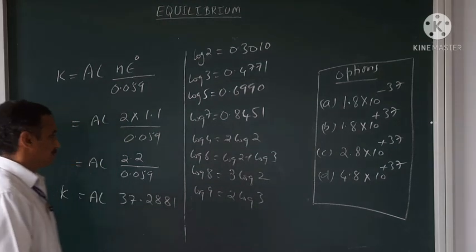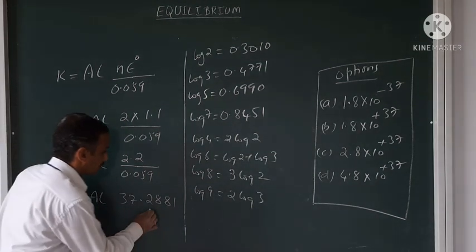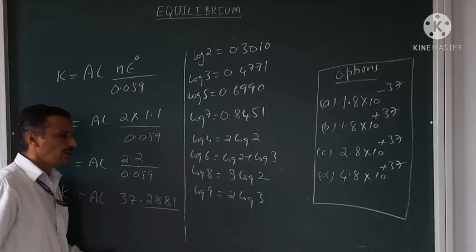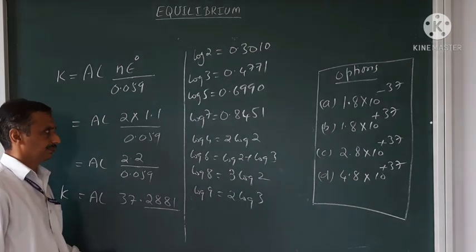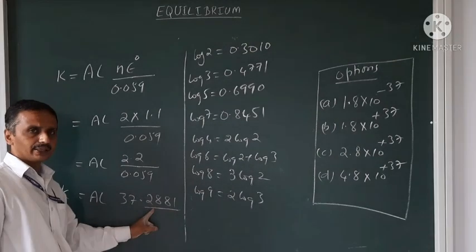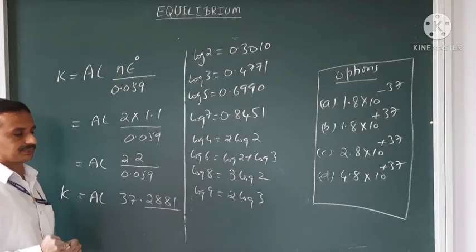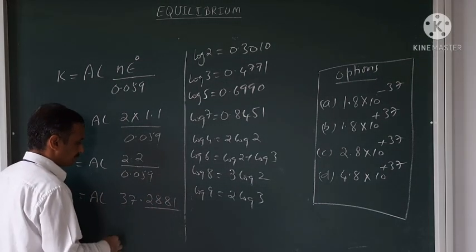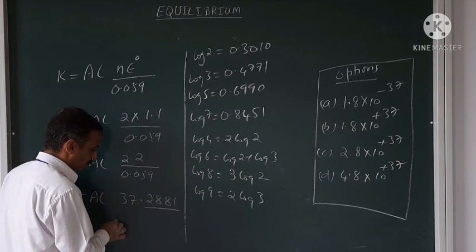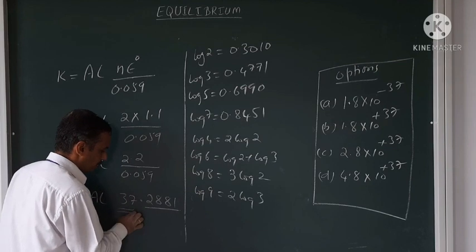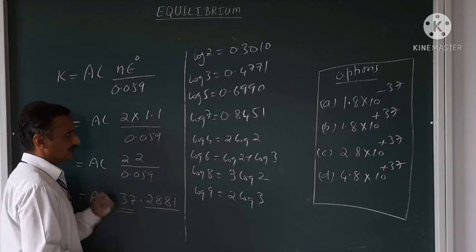So now see, I have to take the anti-logarithm for the 0.2881, one part. See here, my value obtained should have the powers of 10 as 37.